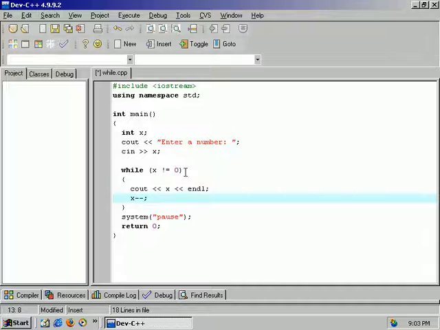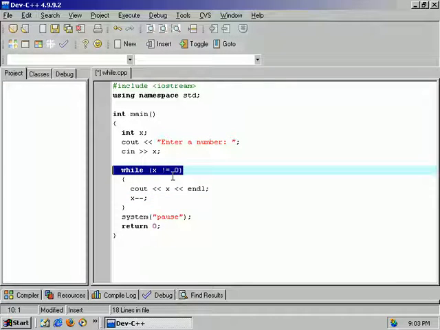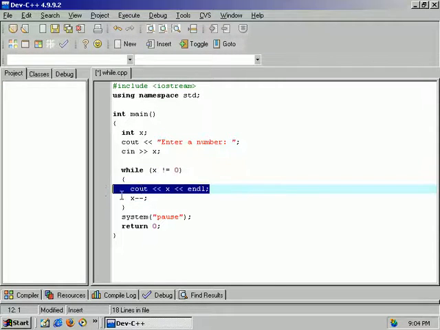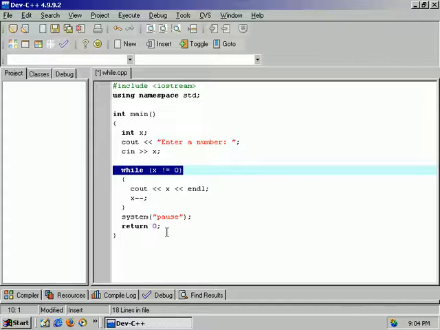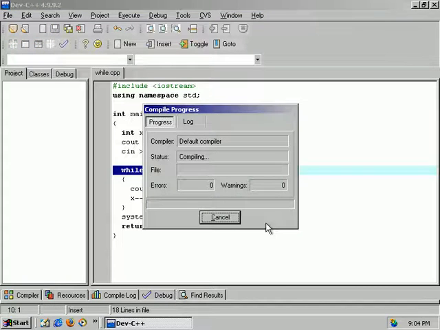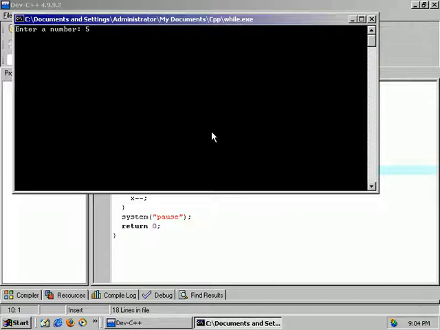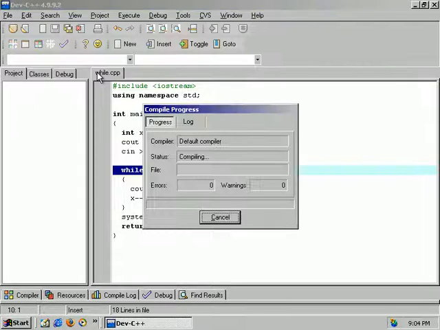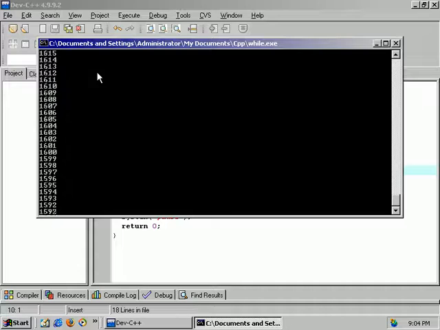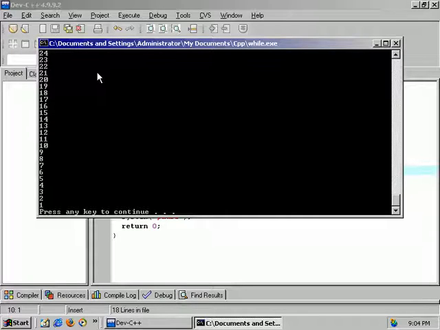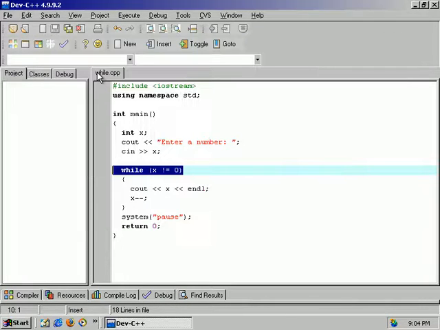What this is going to do is run through here. If it does not equal 0, execute. It will print it out, decrease it, come to the end of the block, and retest the condition. If it's true, do it again. If it's false, get out. Let's run it. We'll do our example of 5 again. 5, 4, 3, 2, 1, break out. Good deal. Now let's test to see how good our computer is. 5,000. There she goes. Oh, nice. That was very nice.